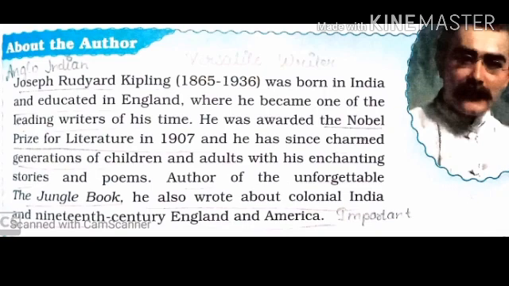So in this first paragraph, the children are saying that we promise to our motherland, wherever we have taken birth, we promise to our motherland that when we grow up and we become men and women and we make our place in the society, we become something in the society, we become some professional in the society, at that time, with our love and with our hard work, we will serve our country.